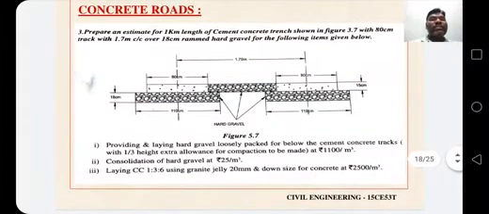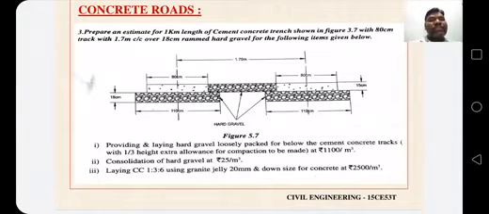This is the figure. The two tracks of concrete, 80 centimeter width of track, the center to center length is 1.7 meter, and below the concrete track the odd gravel layer is there. The thickness is 18 centimeter.